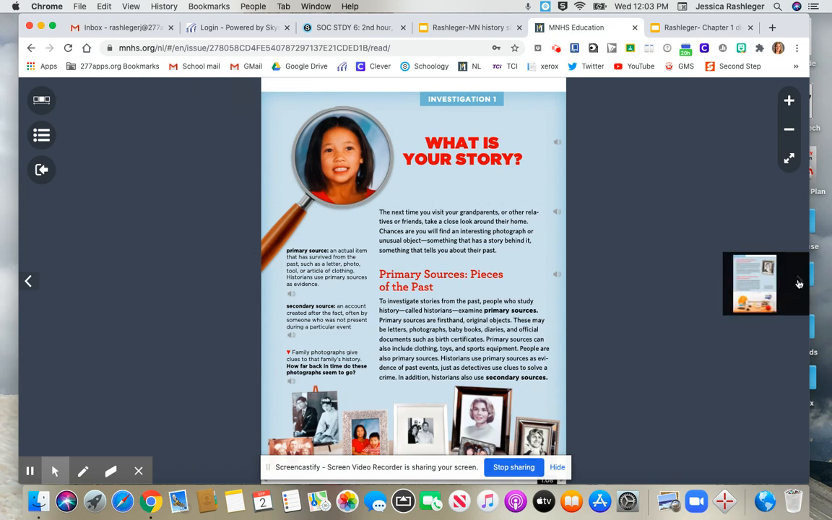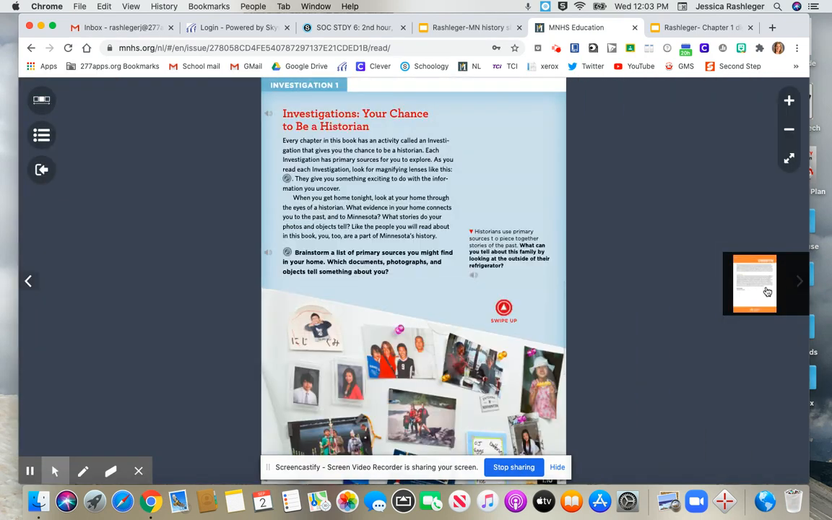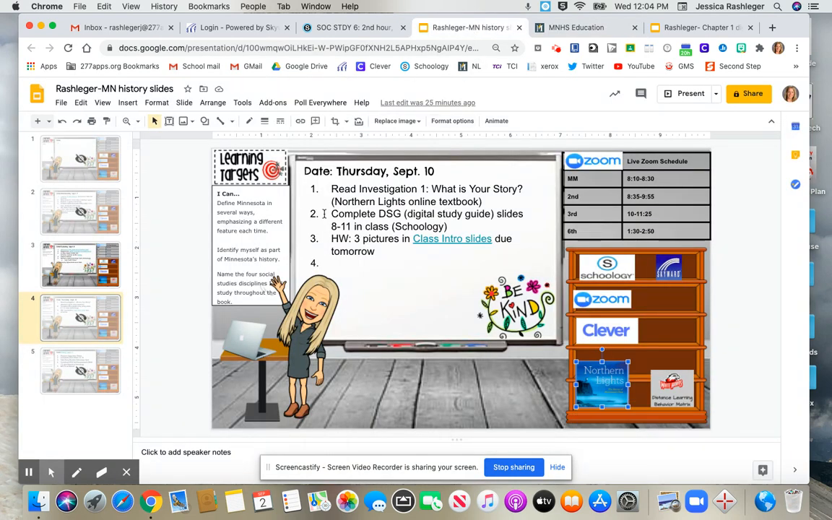You're going to read the investigation. It's not that long. It's just a couple pages. And then the question down here, it says brainstorm a list of primary sources you might find in your home. This is actually what we're going to do on our digital study guide slides today. So once you get to this part, you're done. You can head back to your digital page, and I'll show you.